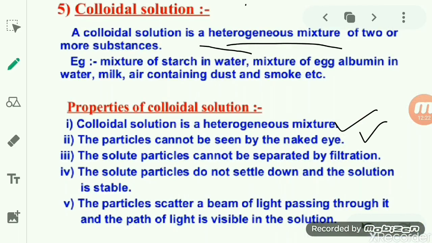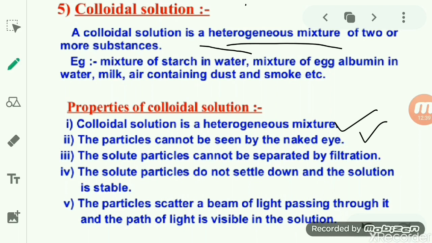Now see here, the solute particles cannot be separated by filtration. If you try to filter the colloidal solution with a filter paper, it cannot be separated by this method.